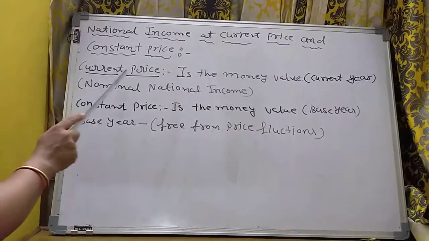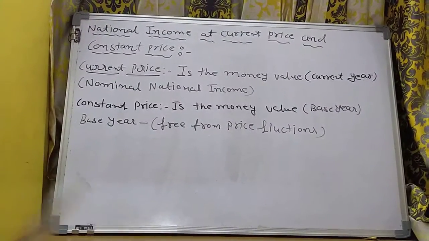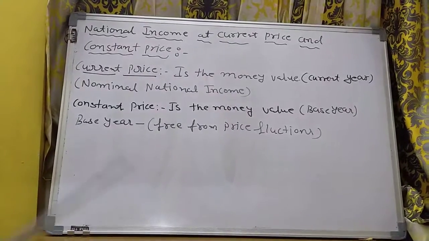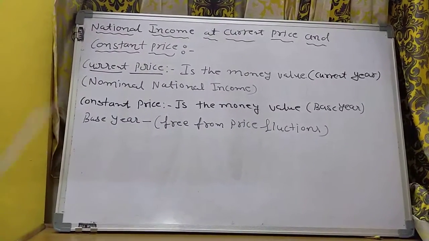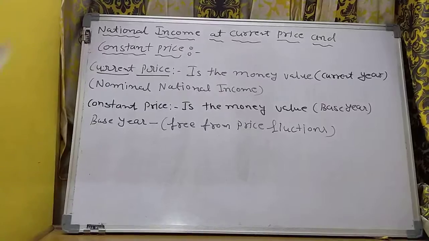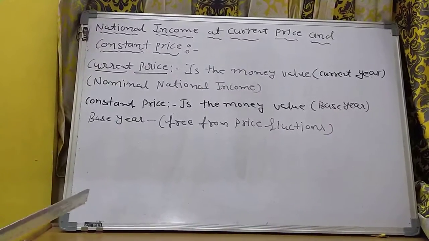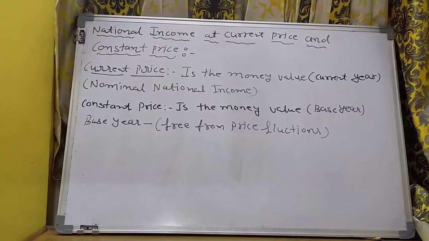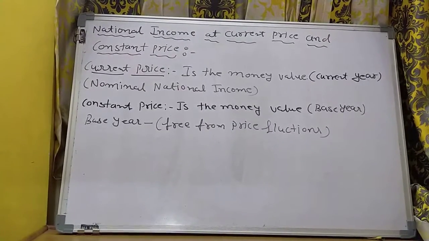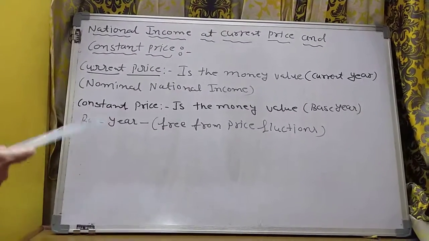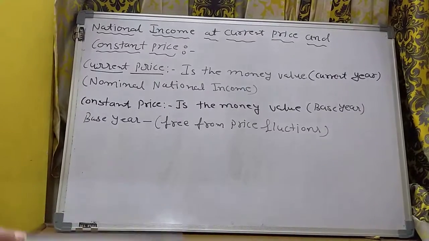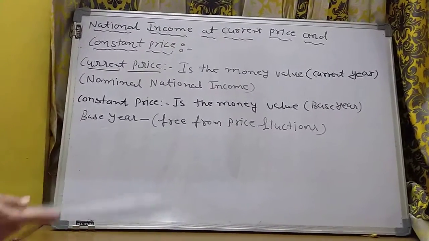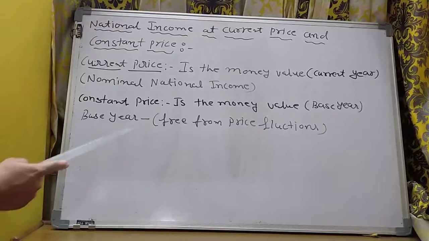When we are talking about the current price, we are talking about the current financial year only. Maybe this financial year is very good for our economy, but it is not necessary that every year is like this. For example, in 2021 our financial condition was worst because of the coronavirus, COVID-19. So that is not a true picture of our country.